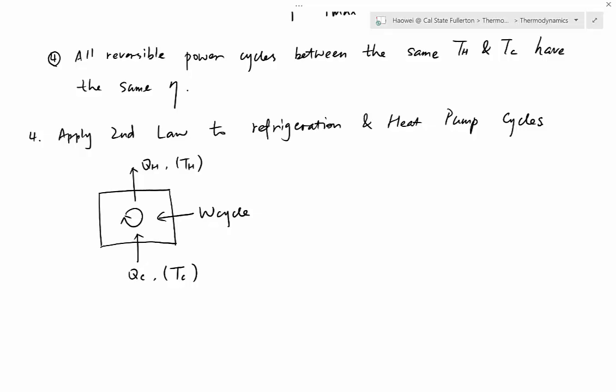The difference is the purpose. For a refrigeration cycle, the purpose is to keep cool. Which one is the direct reason to keep it cool? It's QC. However, when you move on to a heating cycle, the purpose is to keep your house warm. And what is the direct reason that your house can be kept warm? It's QH.